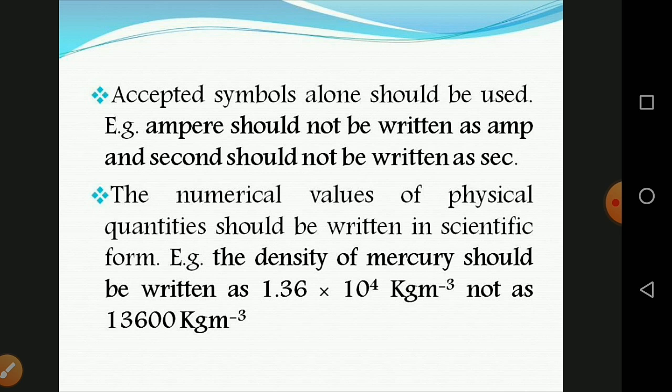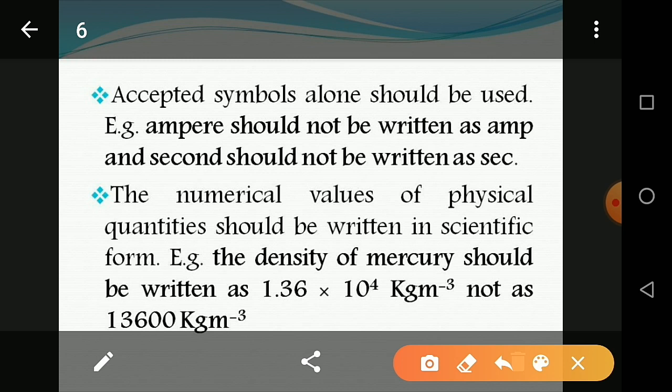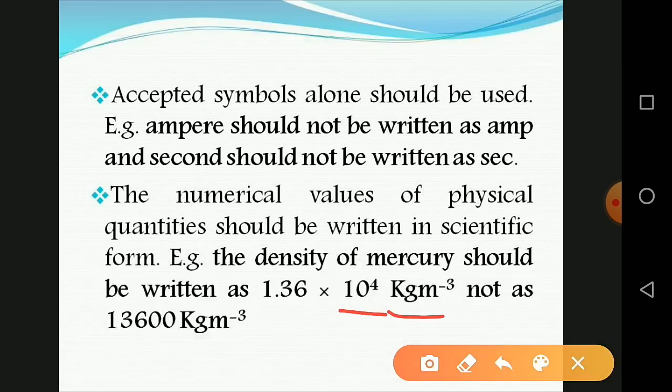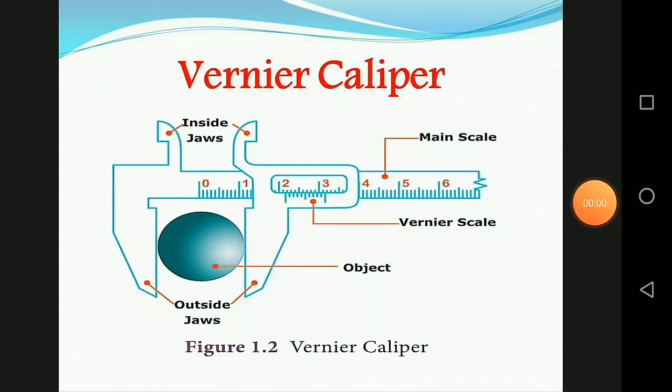This one is the exponential form. 1.36 you should write, not 136, that means 13,600 kilogram per meter cube. So you should not write this type of value in physics. In engineering physics or physics, you should follow the exponential forms. So that means 1.36 into 10 to the power of 4.